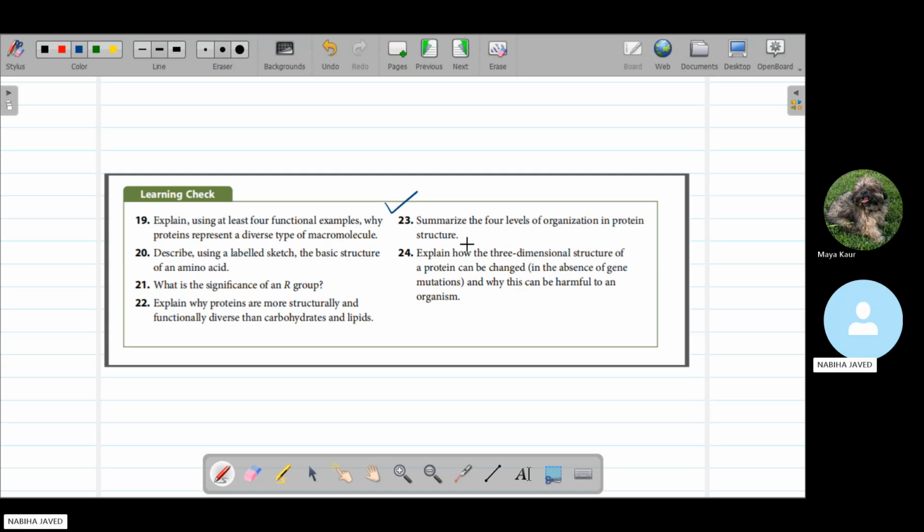Maya, I have a question: summarize the four levels of organization in the protein structure. Okay, so the four levels would be the primary, secondary, tertiary, and quaternary levels of organization. The most bonds are present within the tertiary and quaternary, which means that they have the most amount of bonds present between the protein.